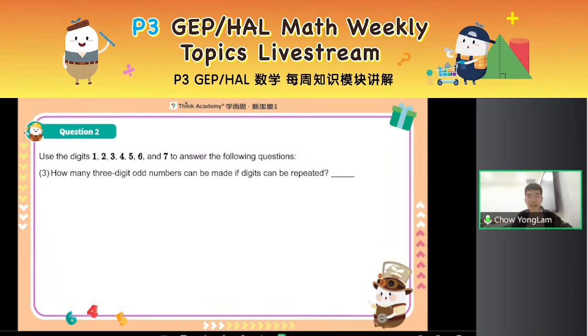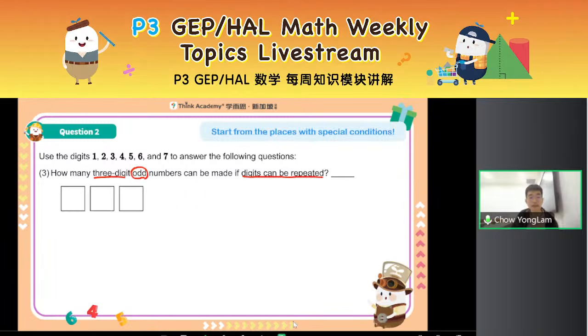Right, this time I am still working on 3-digit numbers, but I have a condition, right? I want 3-digit odd numbers and digits can be repeated, right? So same thing, we're gonna list out the 3 digits first. But which place has a special condition? Which place is more special than the others? Which place has more constraints? This question is not only asking for 3-digit numbers, it's also asking for odd numbers.